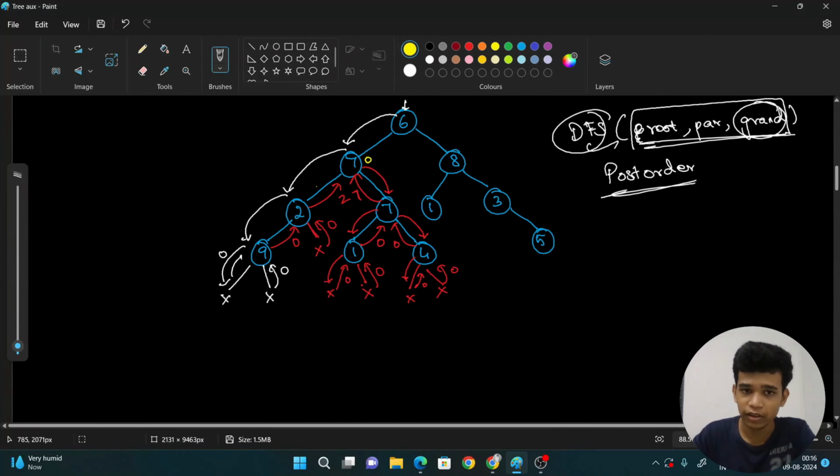And what is my left answer? Left subtree answer is 2. My right subtree answer is 7. So I want to add it. So 2 plus 7 is 9. 9 plus 0 is 9. Send it. 9. That's it.